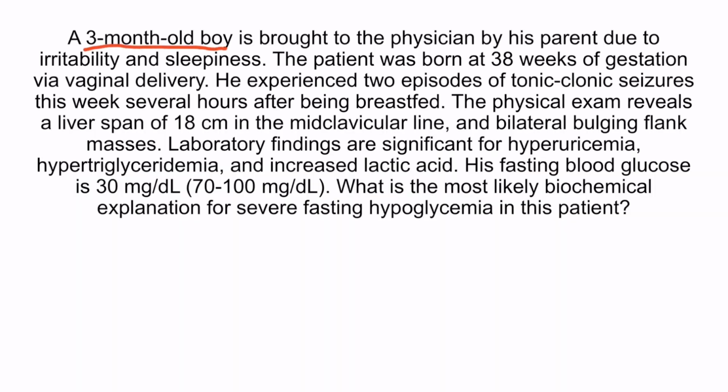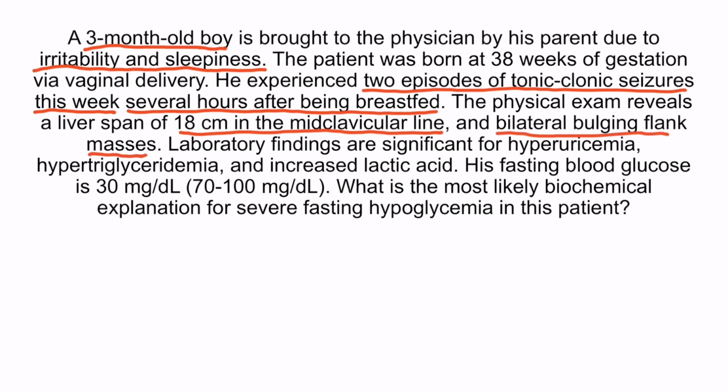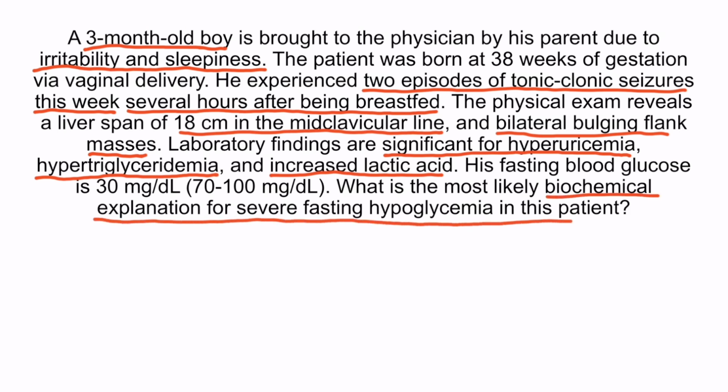A 3-month-old boy is brought to the physician by his parents due to irritability and sleepiness. The patient was born at 38 weeks of gestation via vaginal delivery. He experienced 2 episodes of tonic-clonic seizures this week, several hours after being breastfed. The physical exam reveals a liver span of 18 centimeters in the mid-clavicular line and bilateral bulging flank masses. Laboratory findings are significant for hyperuricemia, hypertriglyceridemia, and increased lactic acid. His fasting blood glucose is 30 milligrams per deciliter. What is the most likely biochemical explanation for severe fasting hypoglycemia in this patient?